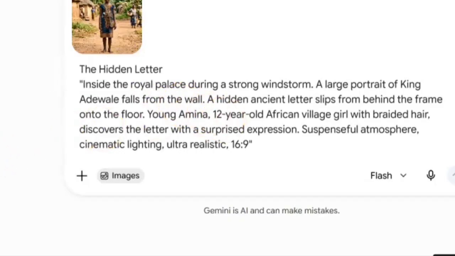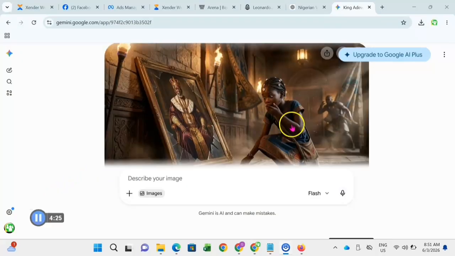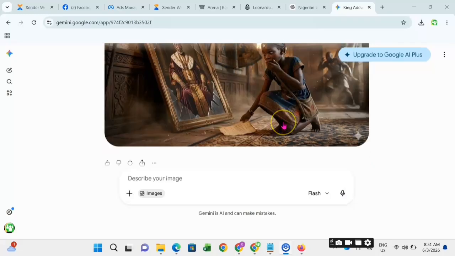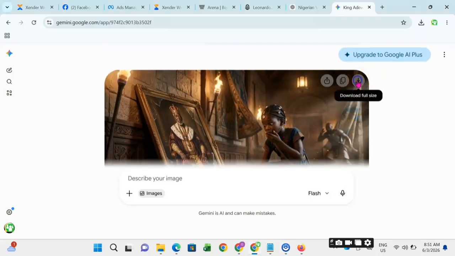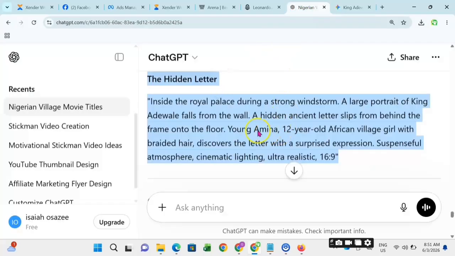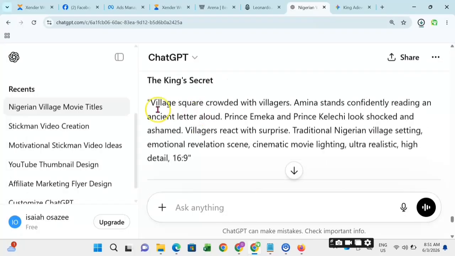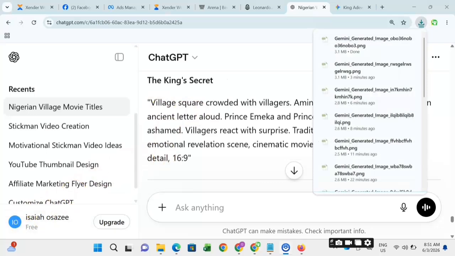All right. It's like I tell you, Gemini AI, create this scene for me, then you're not giving Gemini AI the picture. So it might make a mistake and create something else for you. So you're going to use the same picture to create a particular scene for you. So I hope you are getting the point. So this is the prompt, our scene 9. We'll go ahead and copy our scene 9.